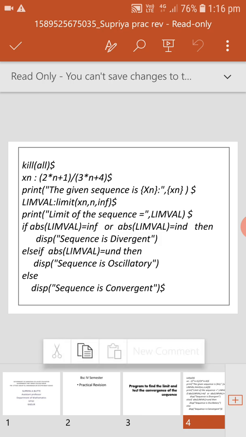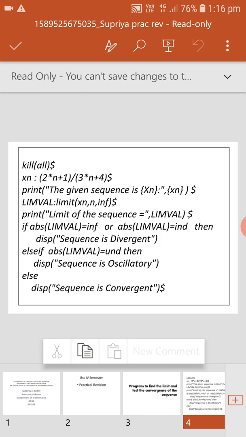Now we have found the limit value. Next we are going to check whether the sequence is convergent or not. Depending upon the limit value, we tell whether the given sequence is convergent, divergent, or oscillatory. We have to use a conditional statement, that is if.